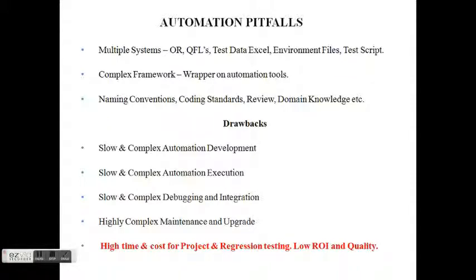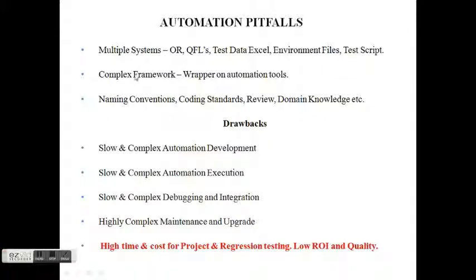Now when I am developing an automation test case, I have to go and update multiple systems and then my test case will be called complete. In the process of updating these multiple systems and ensuring that they are working together, shaking hands and exchanging information correctly with each other, we make the automation development process a little complex and slow.